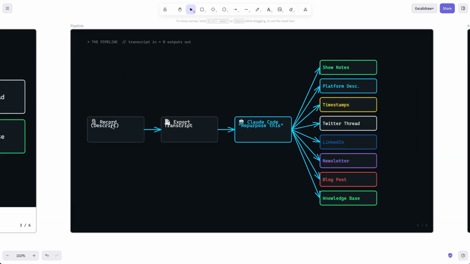The pipeline will be to record the video or the podcast, export the transcript, tell Claude Code, repurpose this, copy and paste that in there, and we're going to get the show notes, platform description, timestamps, Twitter thread, LinkedIn post, newsletter, a blog post, and knowledge base.